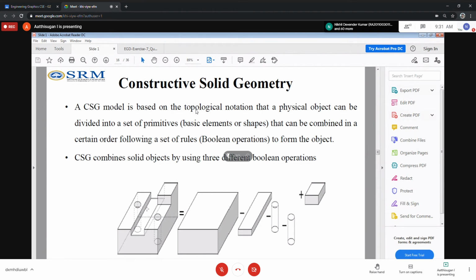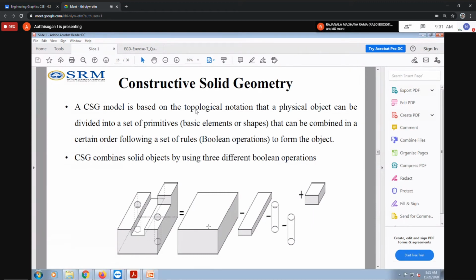Some dimensions I didn't explain, the dimensions may vary. So the two holes are there. I'm going to subtract the two holes after removing this material, from this side as well as this side. I'm using the same minus, that is subtract. From this object, I'm going to subtract this one from this middle position, then two holes from here and here.